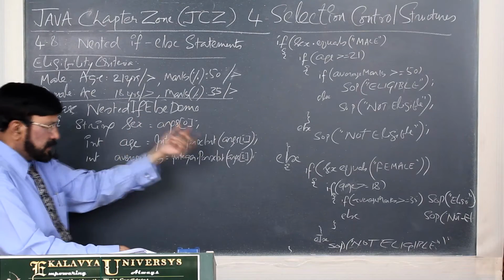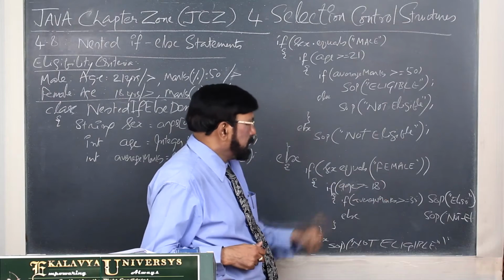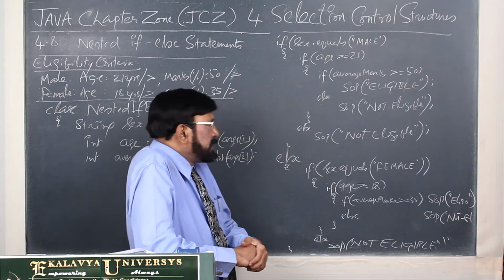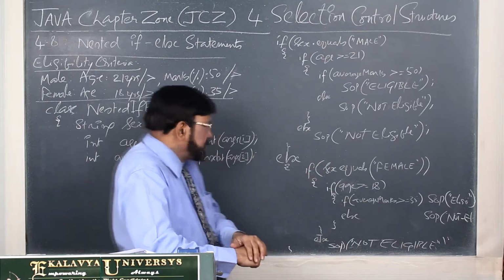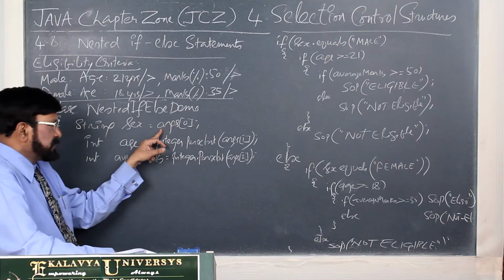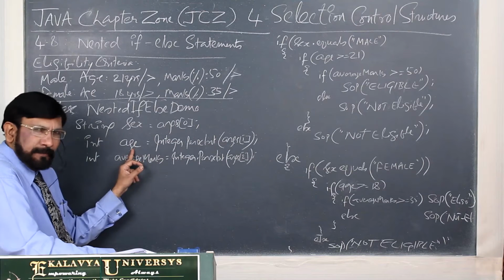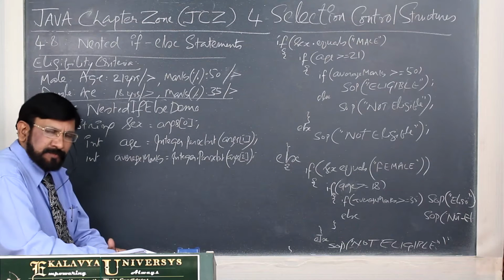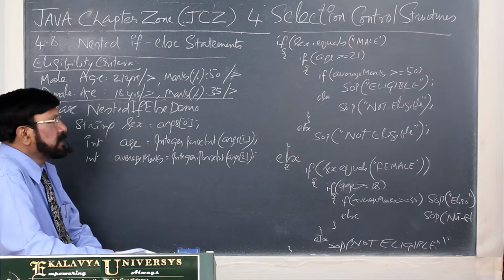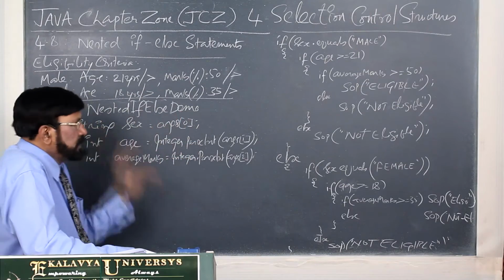Sex means either male or female we are entering. So it is a string, and no conversion is required. It is args[0]. Next one, args[1], what we are reading is age, and args[2] we are reading average marks, the percentage of marks and all that. Okay, now the first three inputs we have given.